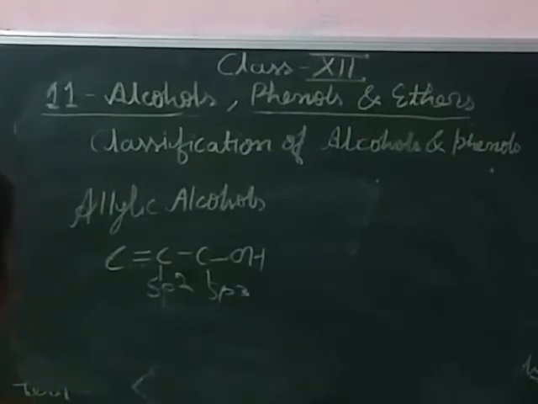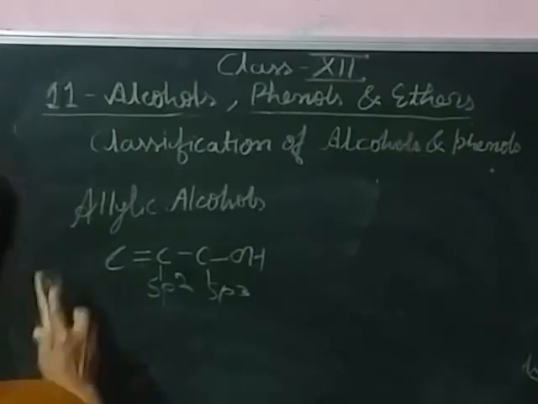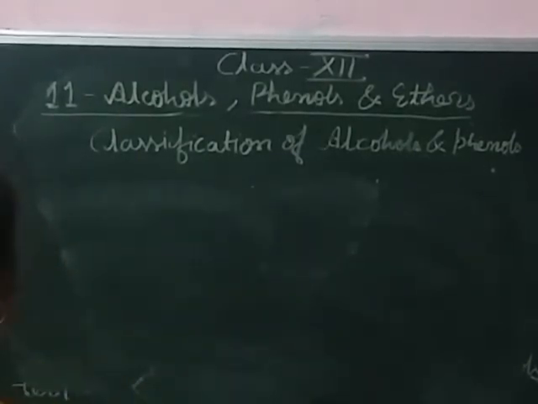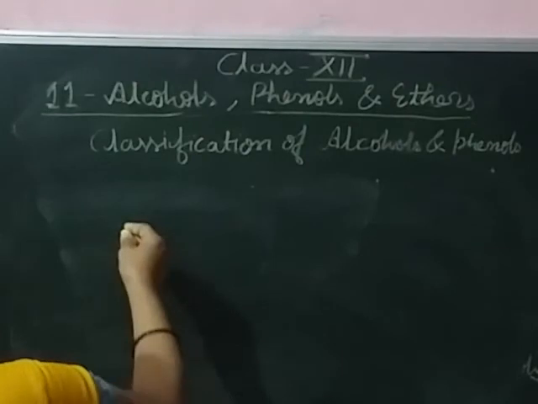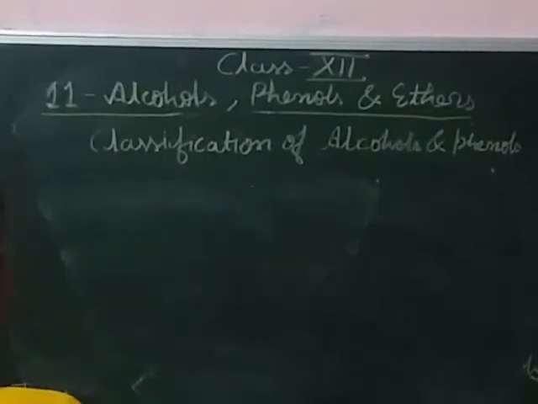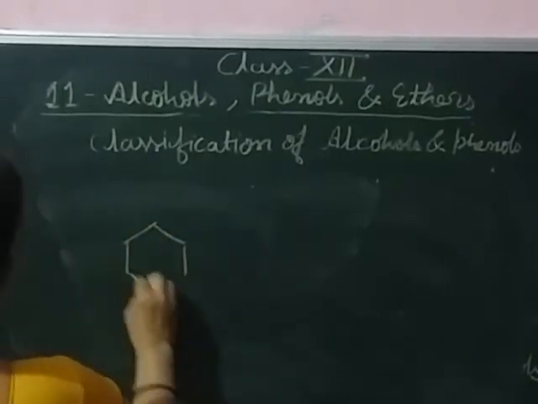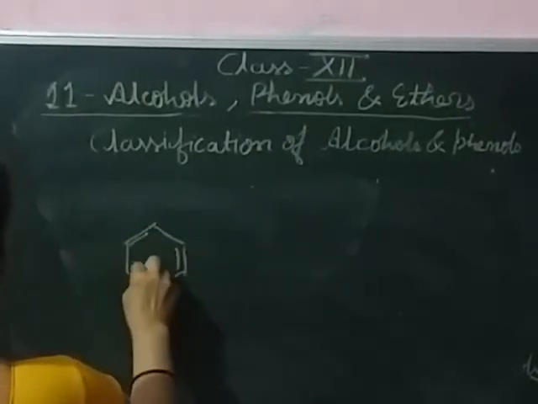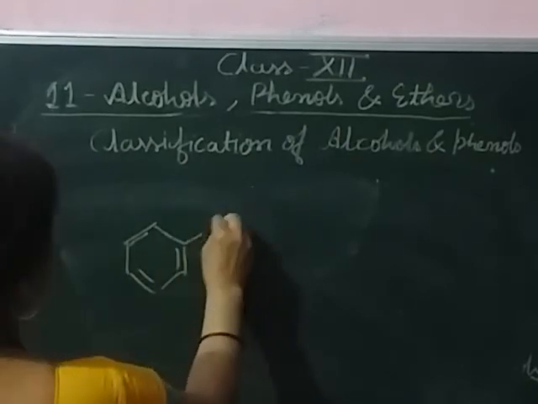Next, the last is benzylic alcohol. In benzylic alcohol, the OH group is attached to an sp3 hybridized carbon atom next to the aromatic ring, so it is known as benzylic alcohol.